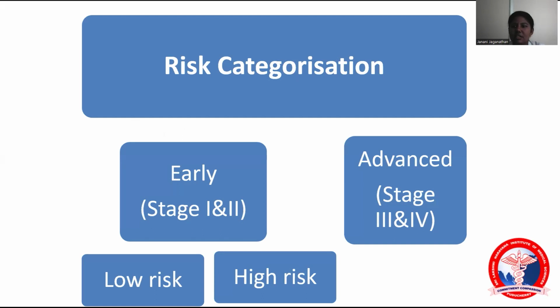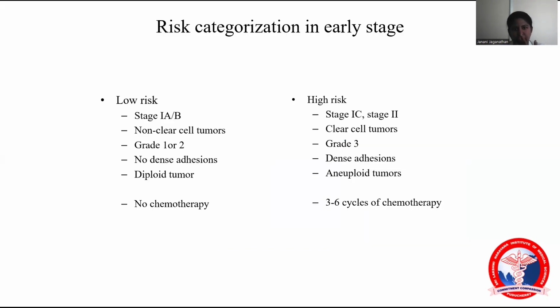The risk categorization is divided into early and advanced. So early stage carcinoma is stage 1 and 2. Make it in your mind. Stage 1 and 2 is early stage, and advanced stage is always stage 3 and stage 4. So early stage itself is divided into low risk and high risk. Low risk is stage 1A and stage 1B. High risk is stage 1C and 2. Okay. So that's what we told.